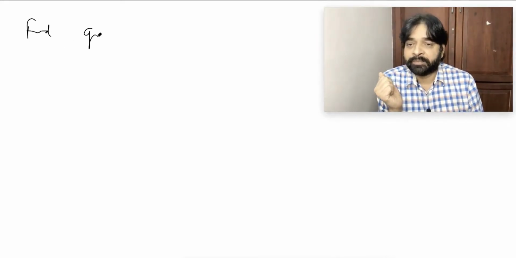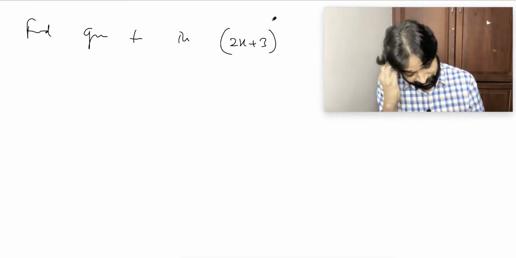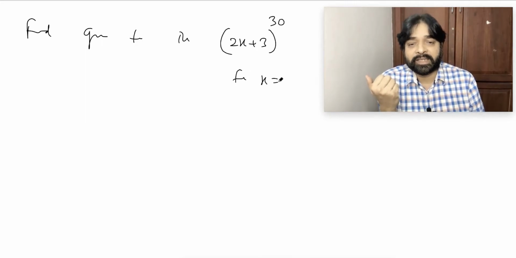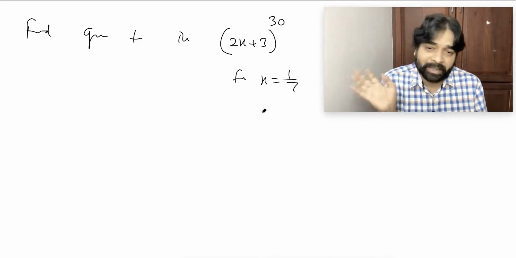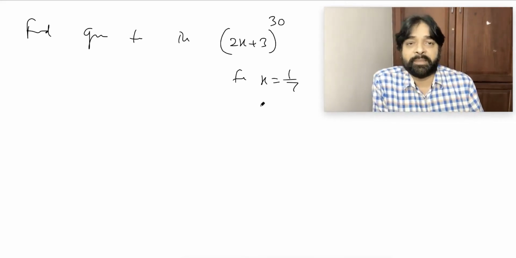Find the greatest term in (2x + 3) power 30, for x equal to 1 by 7. Now listen to me carefully, everybody.